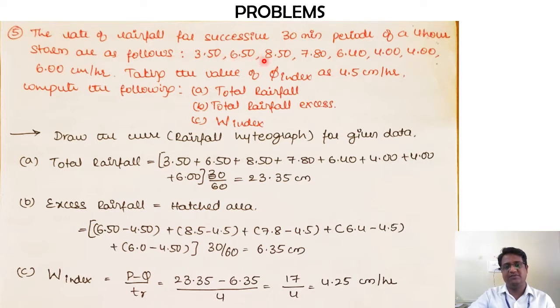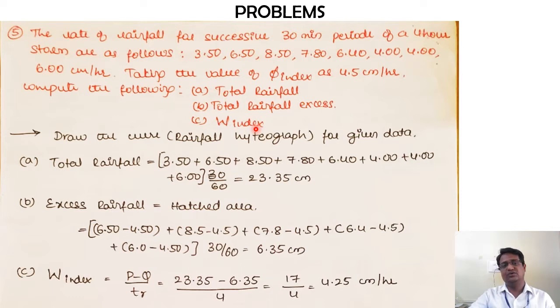3.5, 6.5, 8.5, 7.8, 6.4, 4, 4 and 6 centimeters per hour. Taking the value of phi index as 4.5 centimeters per hour, compute the following. The first one is total rainfall, second one is total rainfall excess, and third one is W index.